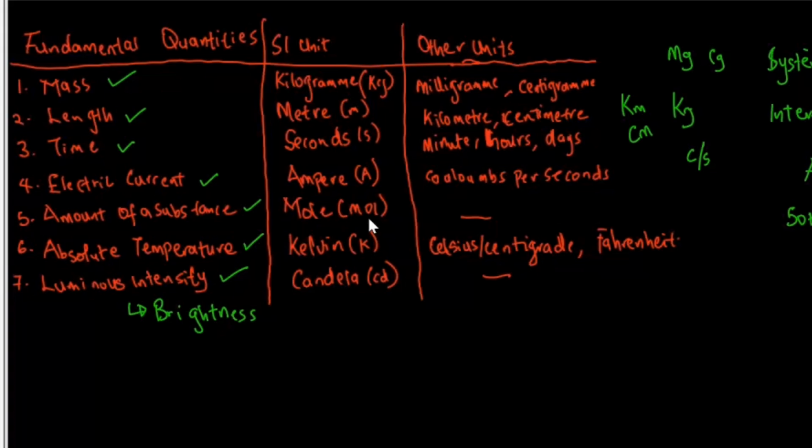Then for amount of a substance, is basically measured in mole. Then for absolute temperature, is measured in Kelvin, but other forms of temperature, which is not absolute, are measured in what we call degrees Celsius, or degree Fahrenheit. So other forms of temperature can be measured in degrees Celsius or degree Fahrenheit, but absolute temperature is measured in Kelvin. Then luminous intensity only has an SI unit, which is measured in candela.